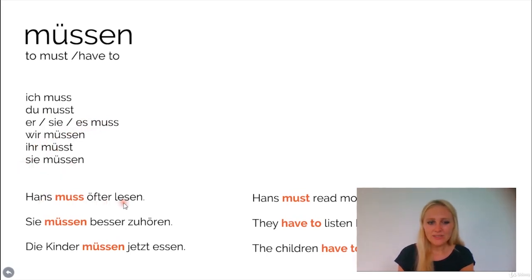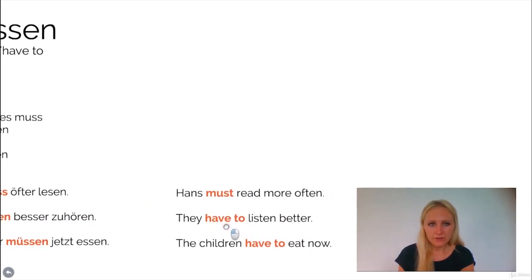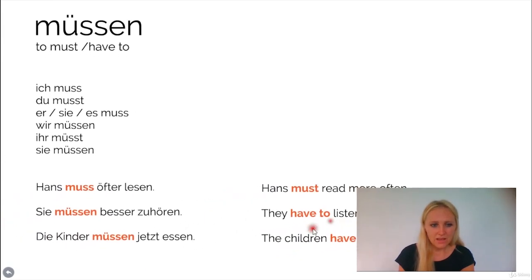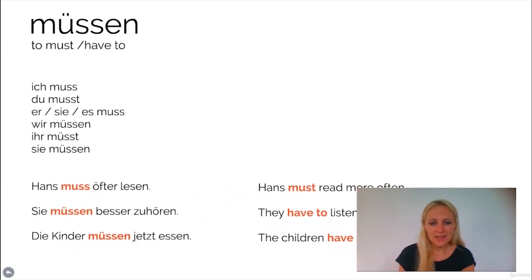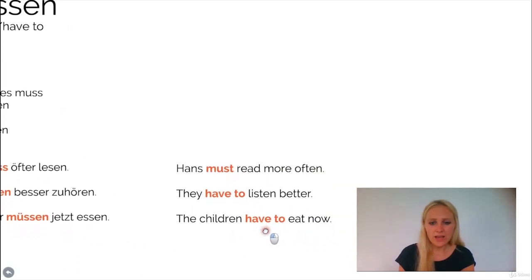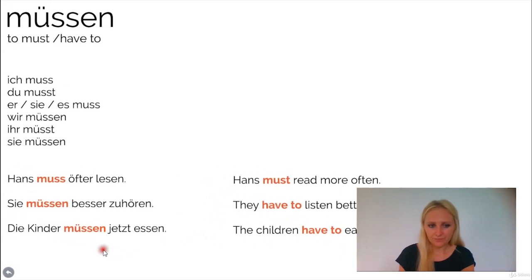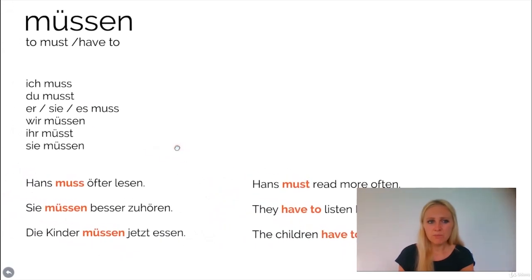Hans muss öfter lesen. Means Hans must read more often, or he has to read more often. Sie müssen besser zuhören. They have to listen better, or they have to listen more closely, let's say. And die Kinder müssen jetzt essen. It means the children have to eat now. So this is the word müssen, must or have to.